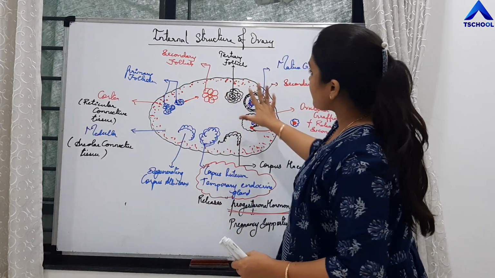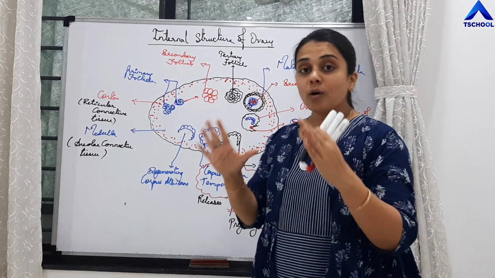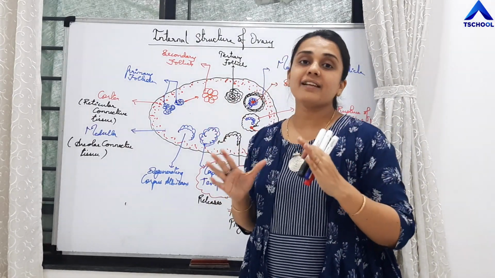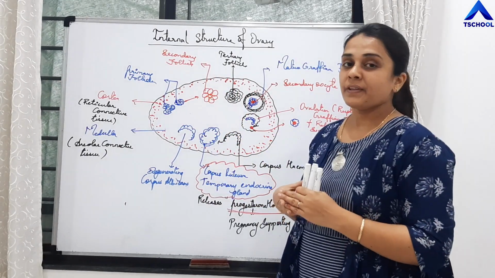So students, this is the internal structure of the ovary, which means that throughout the 28 days of an ideal menstrual cycle, these are the different parts you can see, right?